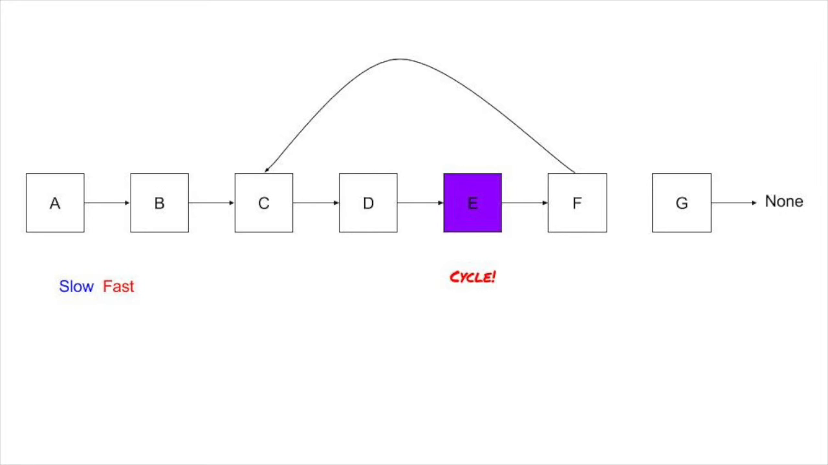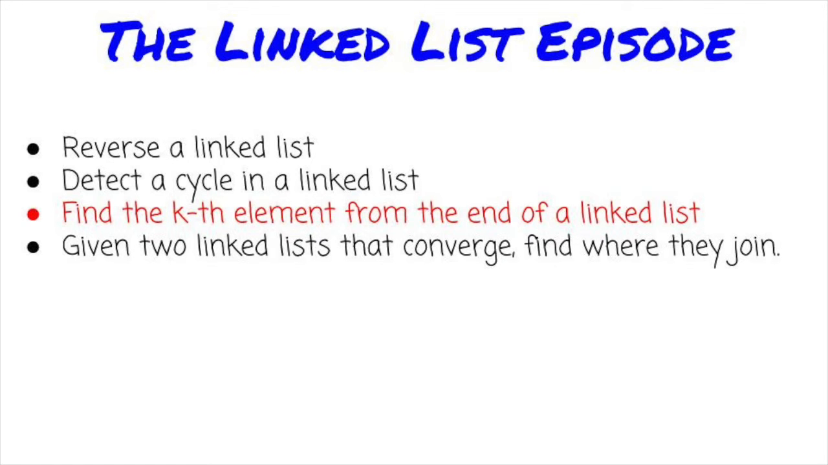The main trick to this problem? Use two pointers, one fast, one slow. Question number 3. Find the kth element from the end of a linked list.